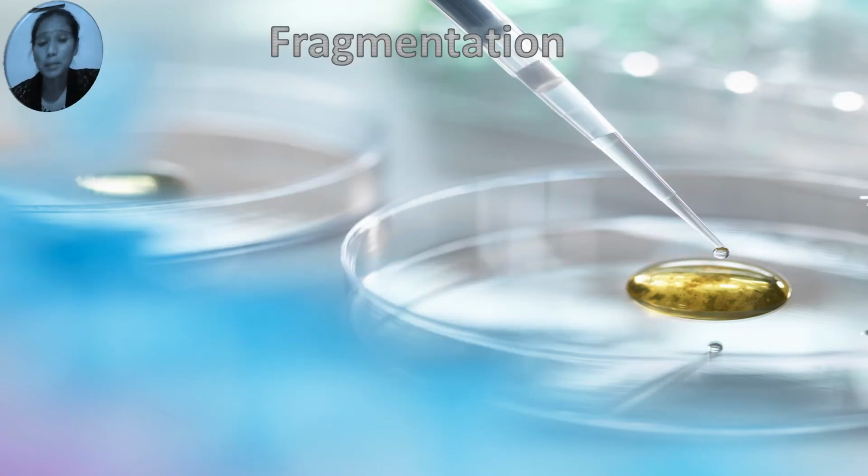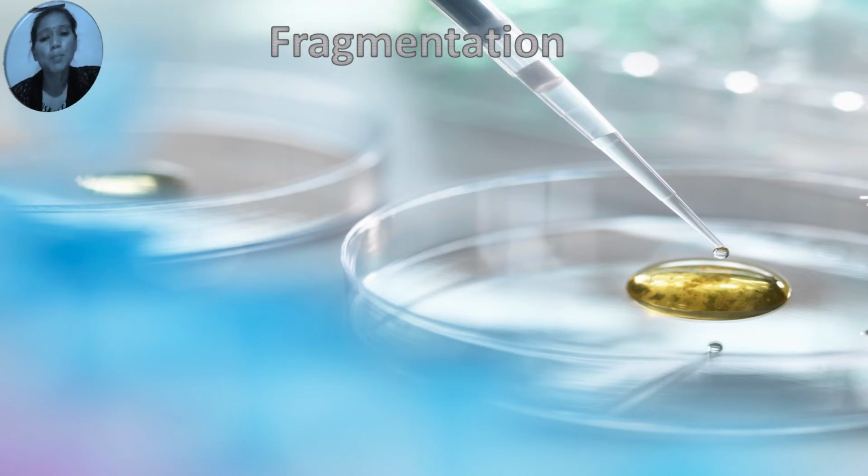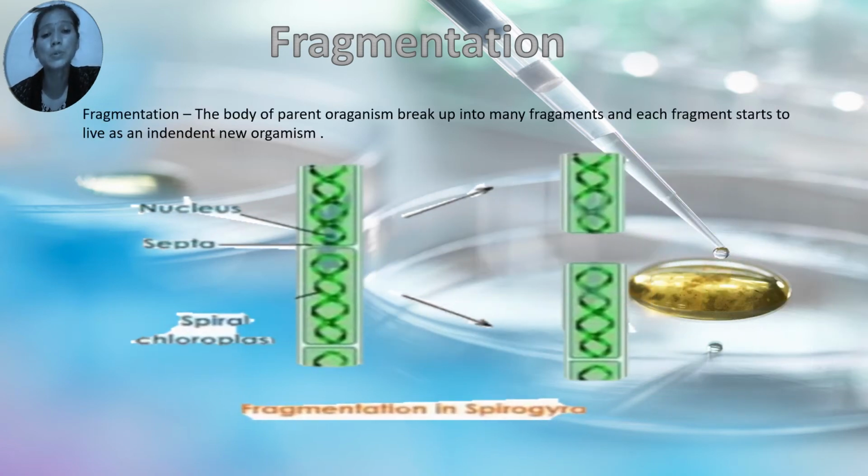Okay, the fragmentation. Fragmentation occurs in algae like Spirogyra and sponges like Scypha. In fragmentation, the body of the parent organism breaks up into many fragments, and each fragment starts to live as an independent new organism. Whenever plenty of water and nutrients are available, Spirogyra breaks up into many small fragments.